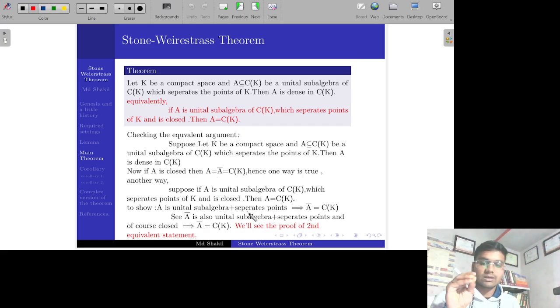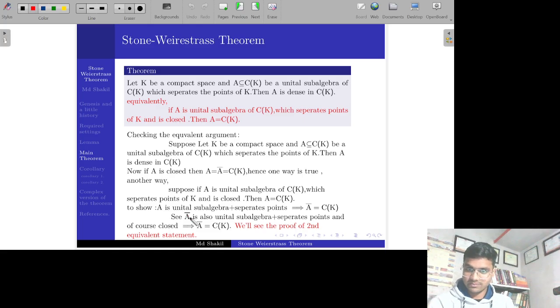So we'll look upon the A closure. So suppose A is a unital subalgebra and it separates the points. When A is a unital subalgebra separating the points, it means A closure is also a unital subalgebra, since A closure already contains A itself. So it also separates the points of K. So the A closure set has both properties.